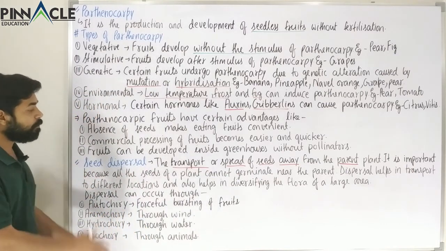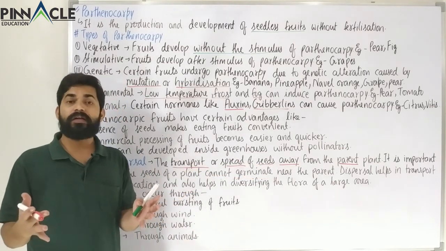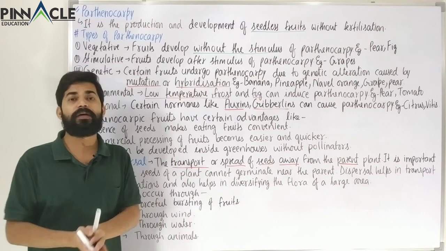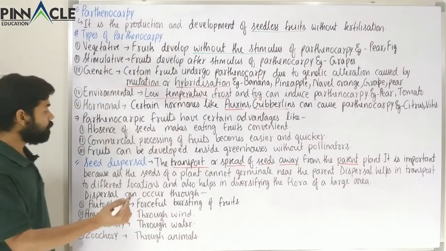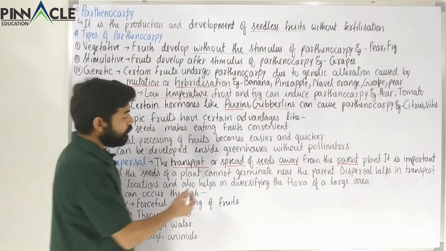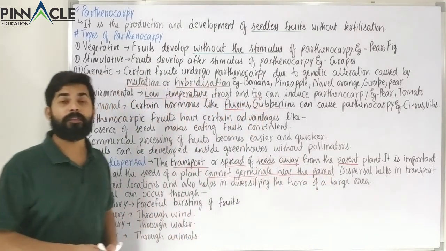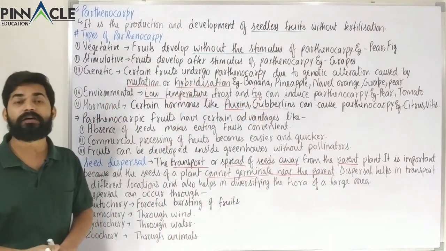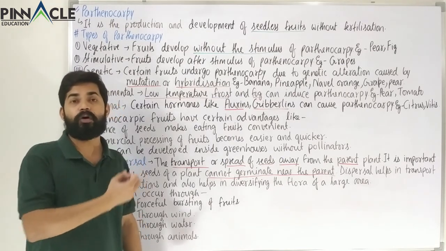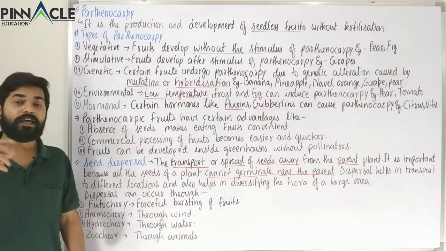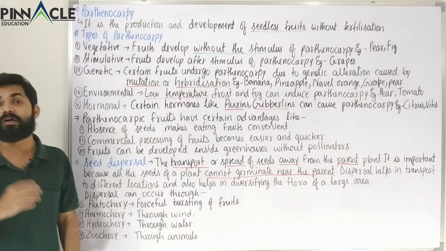Now it is very important because all the seeds of a plant cannot germinate near the parent. Think about it. If all the seeds of a parent germinate nearby in its vicinity, what will happen? Overcrowding. All those plants will be competing for the same resources, and none of the plants will be able to give proper production or productivity, and likewise none of the plants will be able to take sufficient nourishment from the soil or water, in fact.